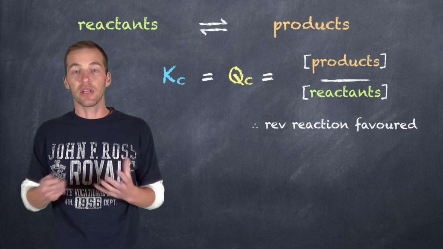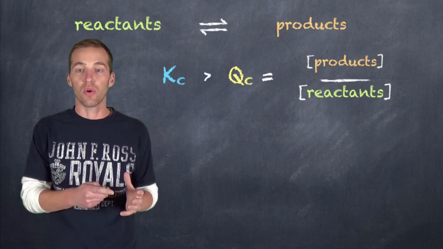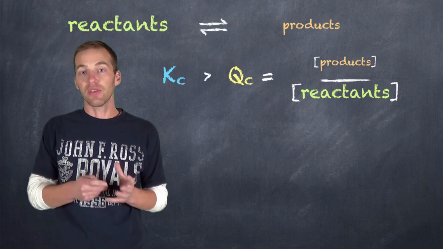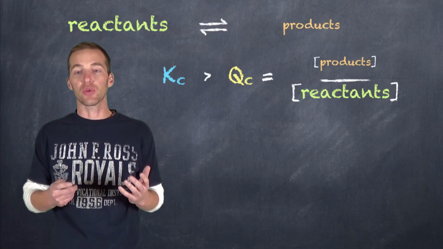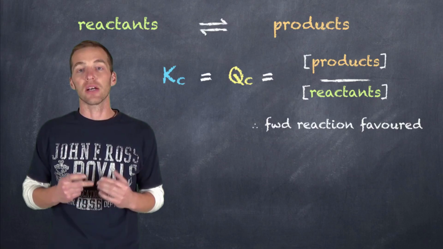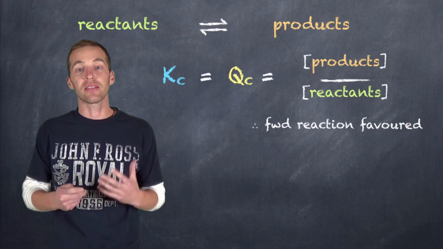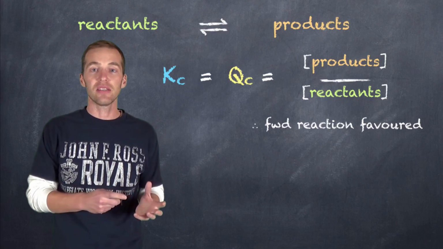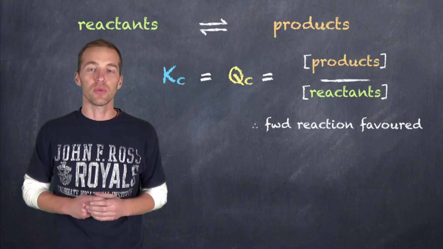In the opposing scenario, where we have Kc greater than Qc, what that means is that our reactant concentration is too high and our product concentration isn't high enough. So in order for this reaction, given these Qc concentrations, to achieve equilibrium, it's going to have to proceed in such a way that the forward reaction is favored, more product is going to be formed, and the reactant is going to be used up, until such time that Qc equals Kc. And then at that time, we have achieved equilibrium. So this is how we use Qc in comparison to Kc in order to establish which direction the reaction will have to shift in order to establish equilibrium.